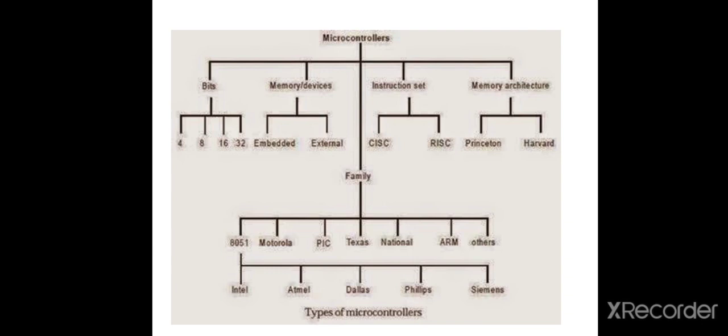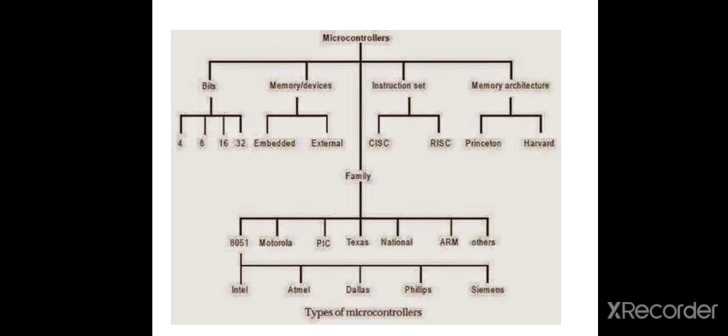Then according to memory architecture, again two types. First one is von Neumann architecture and the other is Harvard architecture. That means in von Neumann architecture, there is common memory for program and data. In Harvard architecture, there is separate memory for program and data. Then last, types of microcontroller according to family.